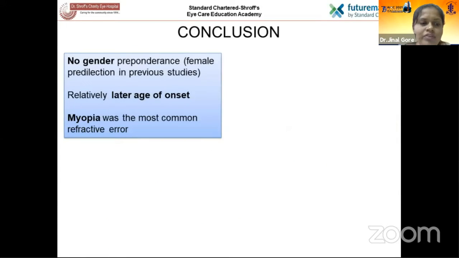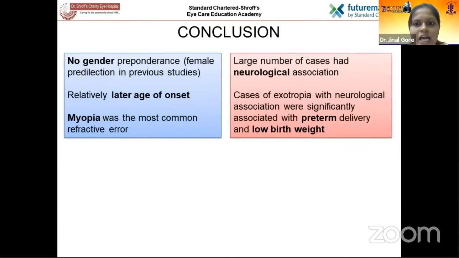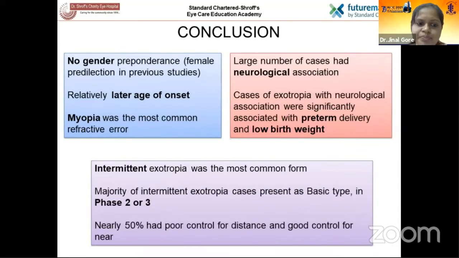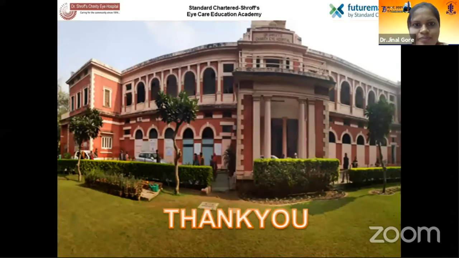To conclude, we found that there was no gender preponderance in our study, whereas female predilection is seen in previous studies. There was a relatively later age of onset. Myopia was the most common refractive error. A large number of cases had a neurological association. Cases of exotropia with neurological association were significantly associated with preterm delivery and low birth weight. Intermittent exotropia was found to be the most common form of exotropia. The majority of these cases were seen in phase 2 or phase 3, and nearly 50% of patients had poor control for distance and good control for near. Thank you.